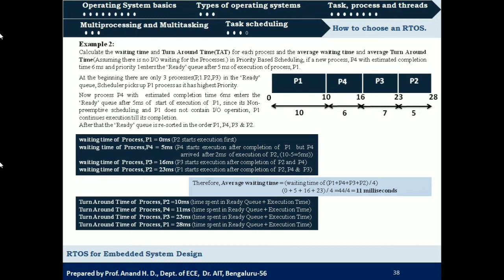And then turnaround time for process 1 is 0 waiting time plus execution time of 10 milliseconds. So it is 10 milliseconds and P4 is 5 milliseconds plus 6 milliseconds is 11 milliseconds. And for P3 it is 16 plus 7, which is 23 milliseconds. And for P2 it is 23 plus 5, that is 28 milliseconds. So the average turnaround time for these processes is 10 plus 11 plus 23 plus 28 by 4, which is 72 by 4 equal to 18 milliseconds.